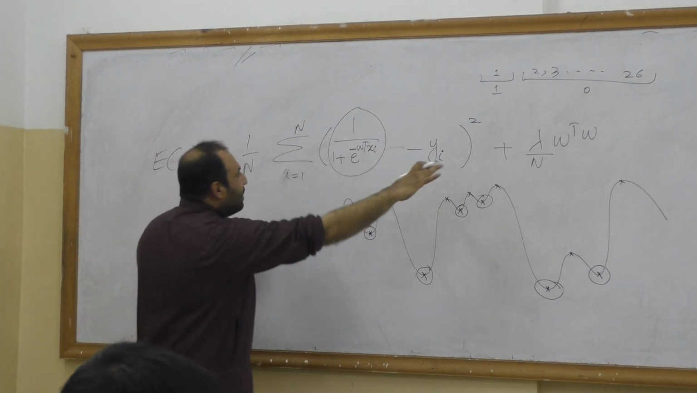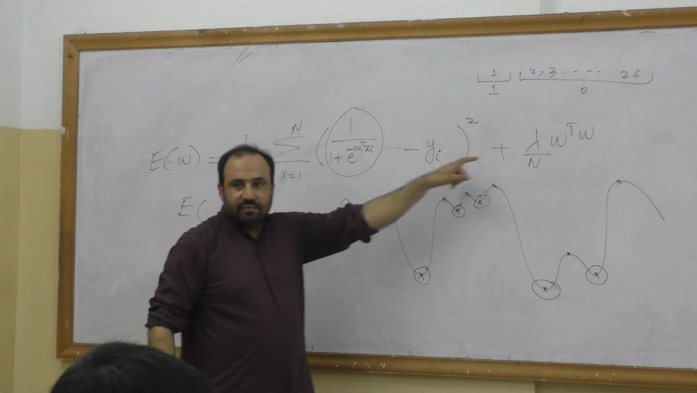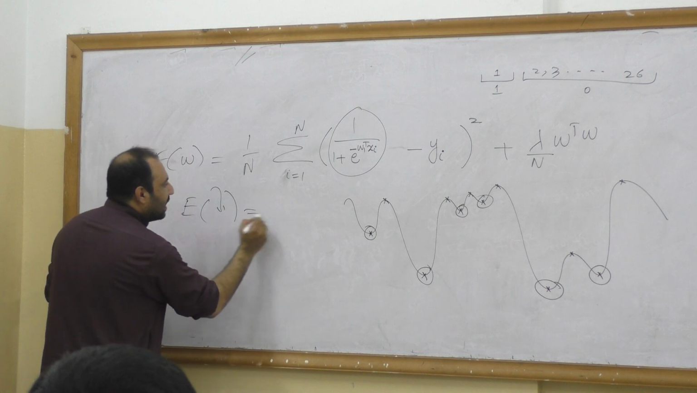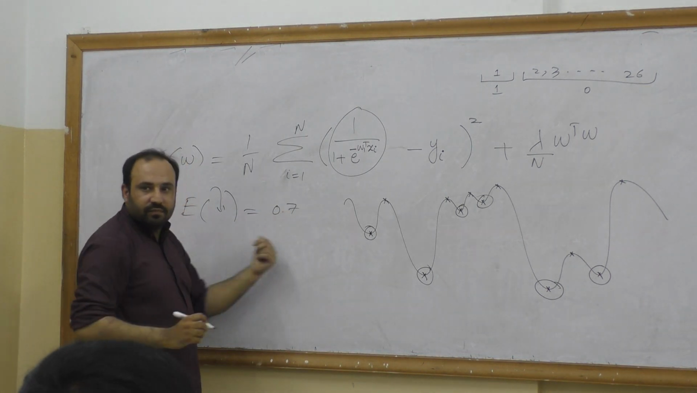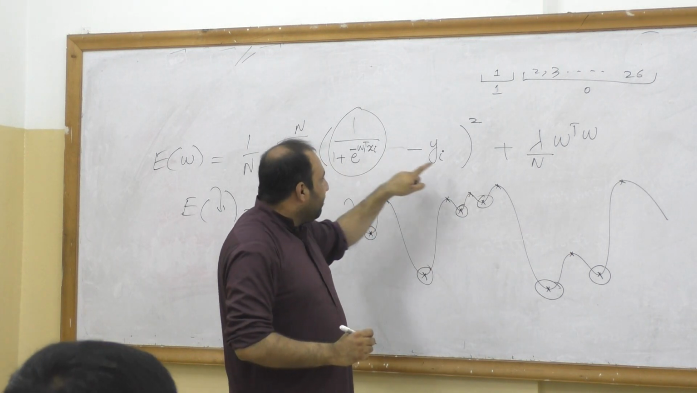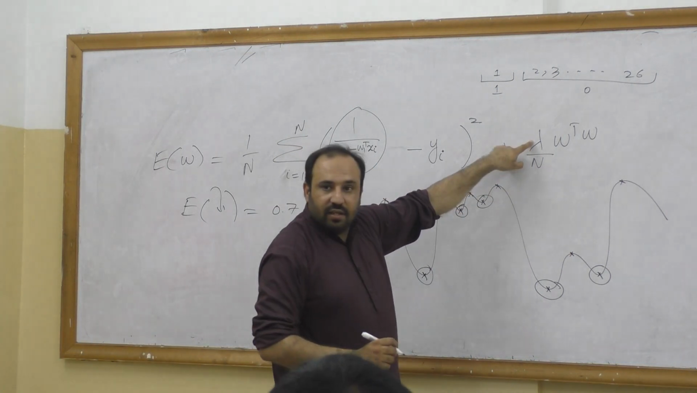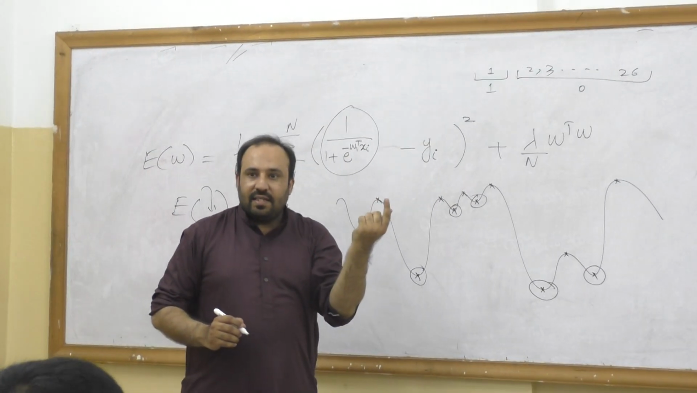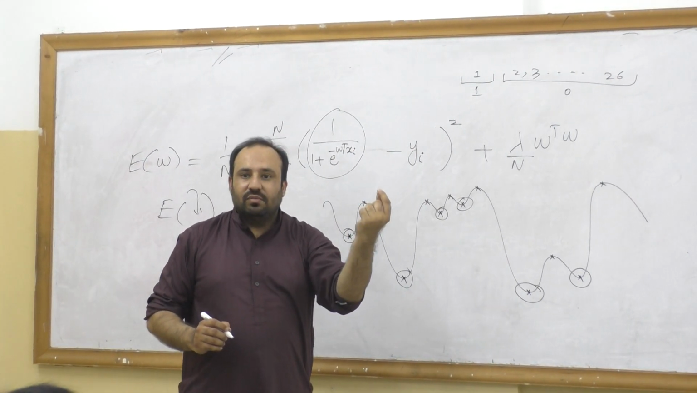By the way, in this error function, everything other than this W is given. Only W is not given. If I plug in W, this will give a number, like 0.7 or something. Inside this whole loop, xi is given, yi is given, and lambda is chosen. If I just plug in W, this thing will become a number. Yes, the error for that W.